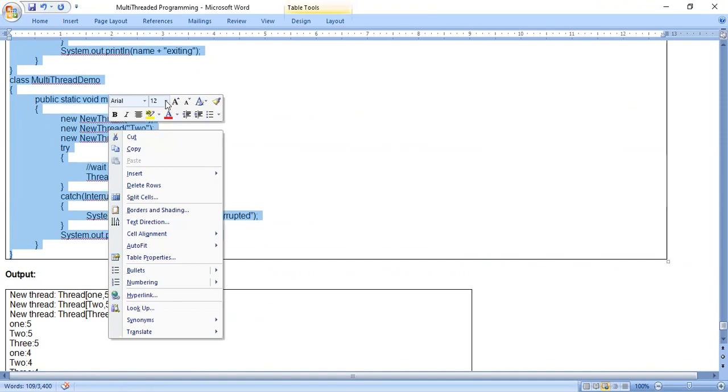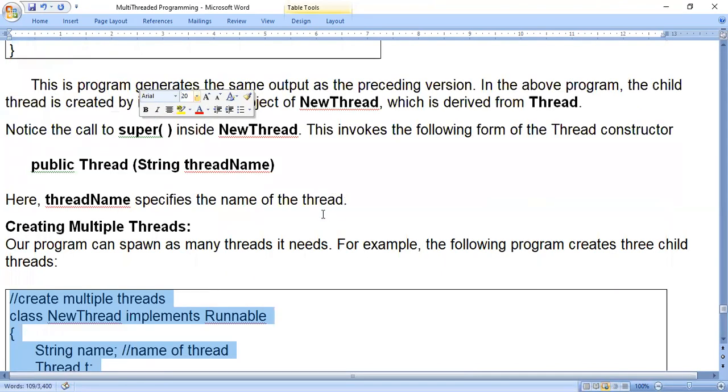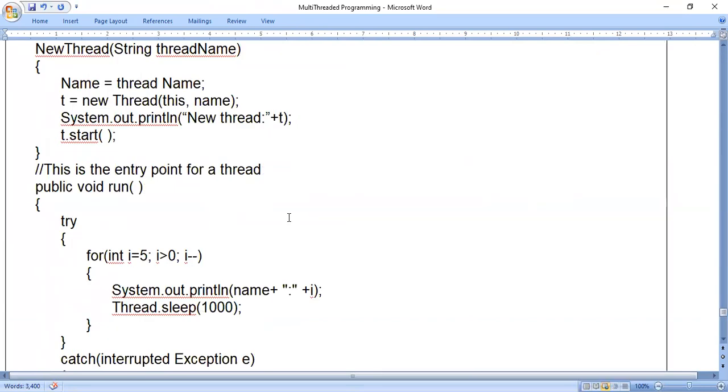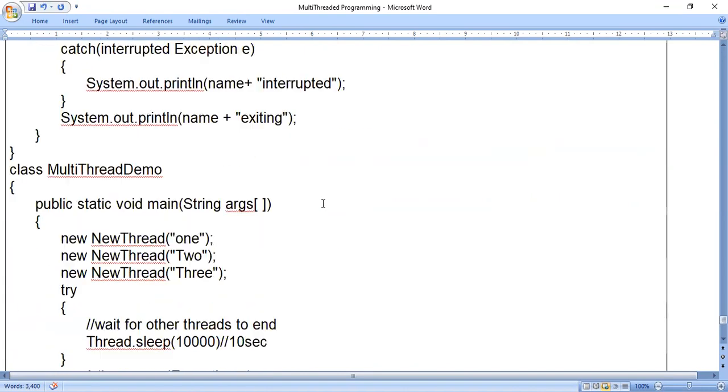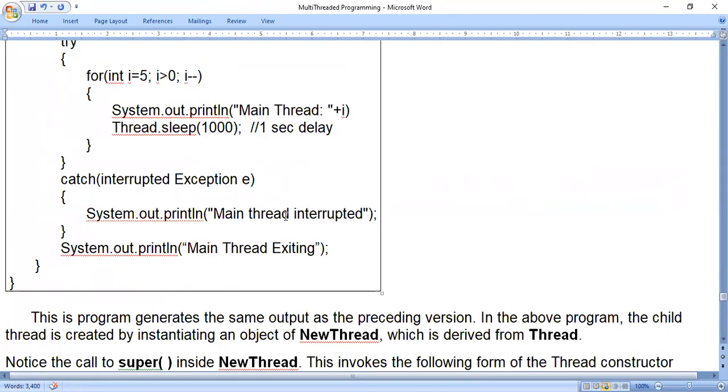So multiple threads in the sense, multiple execution paths we can consider, because one thread means one execution path. So multiple threads means multiple execution paths. Those execution paths, that means those program controls, will execute at a time. Okay. Say, for example, if we don't use the multi-threaded programming concept, what happens?